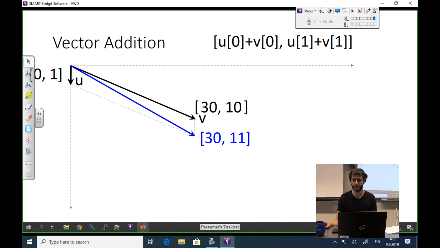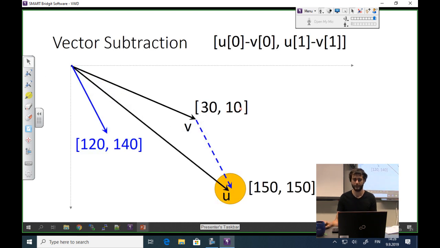So vector addition, you just add the 2 components for each individual vector and you get a new vector. Subtraction, very easy, you just subtract each component and you get a new vector, this one. Note that every time you get the new vector, you get it as it would be represented from the origin.